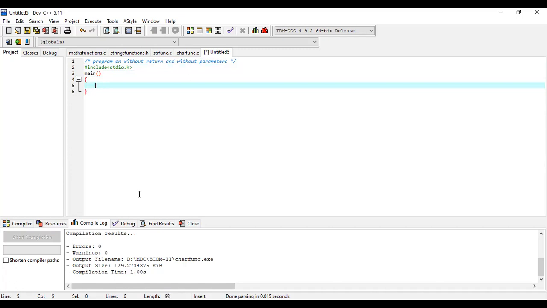First I have to declare a function. My function doesn't have any return type, so I will say void. Void means it doesn't return anything. If you don't want to return anything, you have to specify void. Then the function name, for example, add. And my function doesn't have any parameters. That's the end. This is nothing but the declaration of the function.